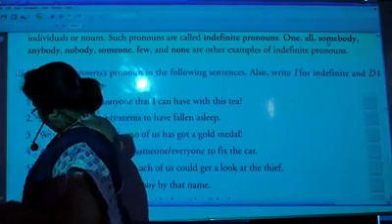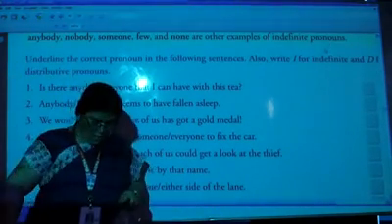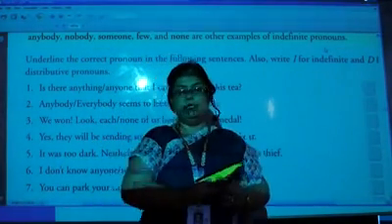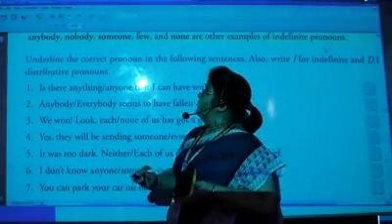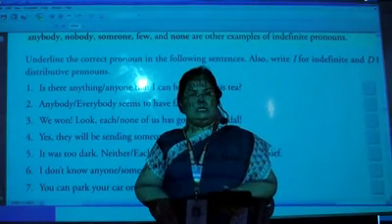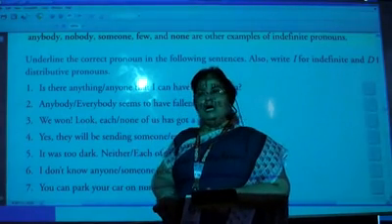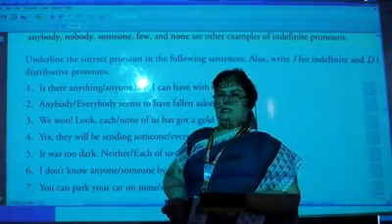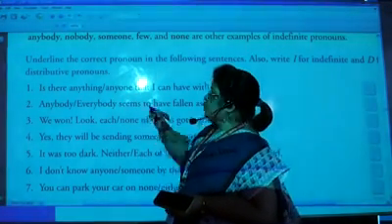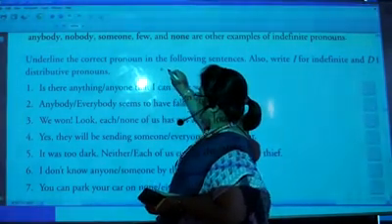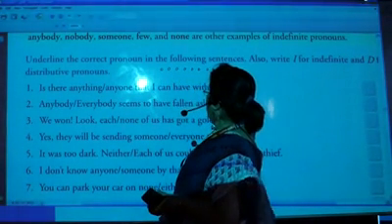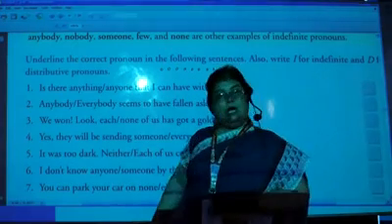Now, what are distributive pronouns and what are indefinite pronouns? So, in the sentences, we use such words like each one of us, right? All of us, है ना? So, such words which showing that a certain thing is given to each one, हर एक को. हर एक को मिला है.